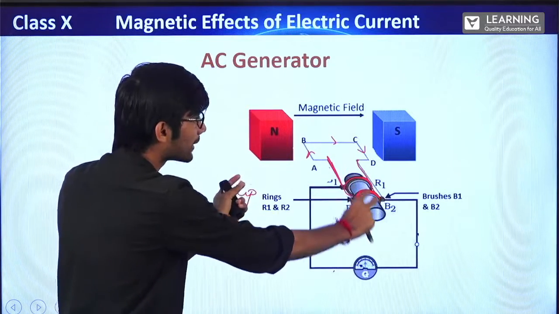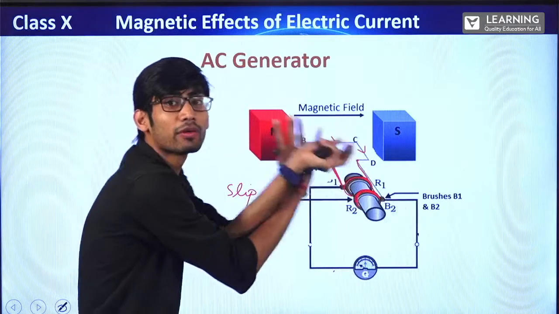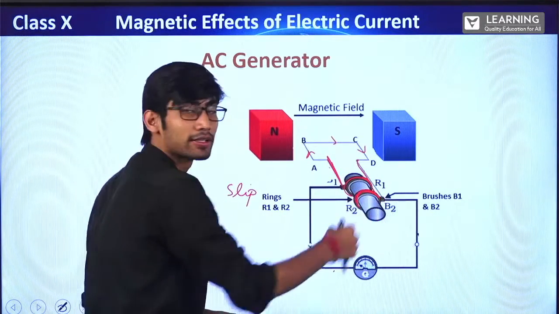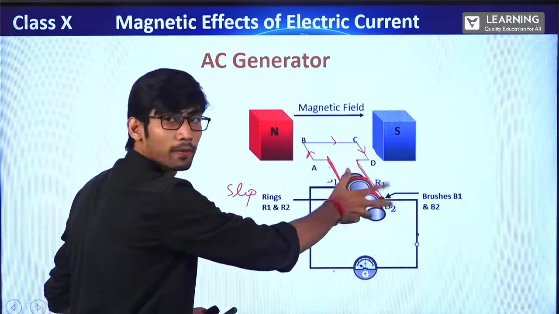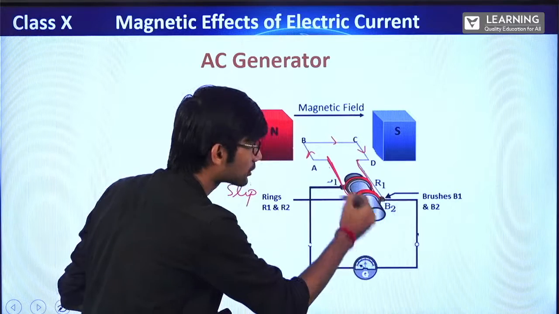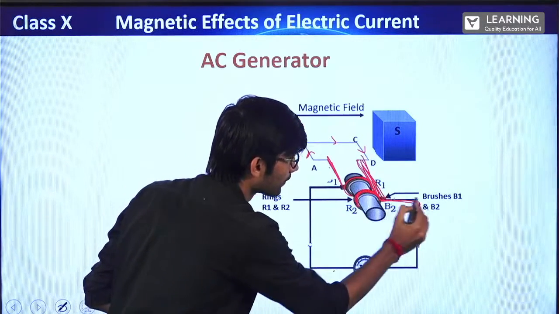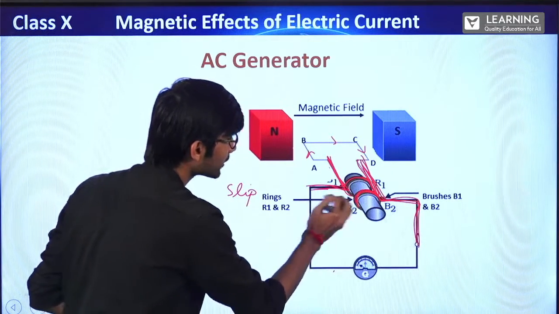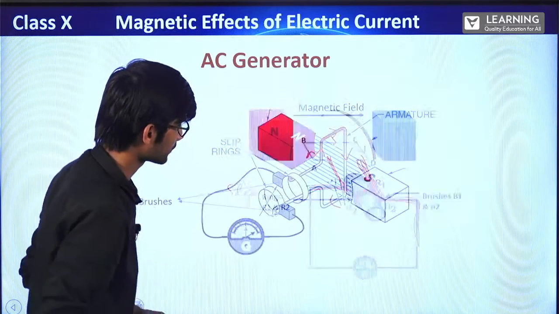Now, if we will not connect this, it will entangle, right? To prevent it from entangling, we have connected these axles, these slip rings. So this slip ring will rotate. And this wire is throughout connected with this side, and this wire is throughout connected with this side, right? Suppose it rotates, see this diagram.